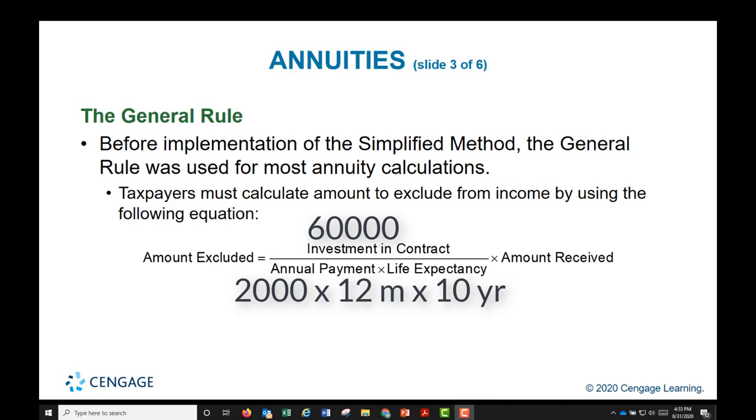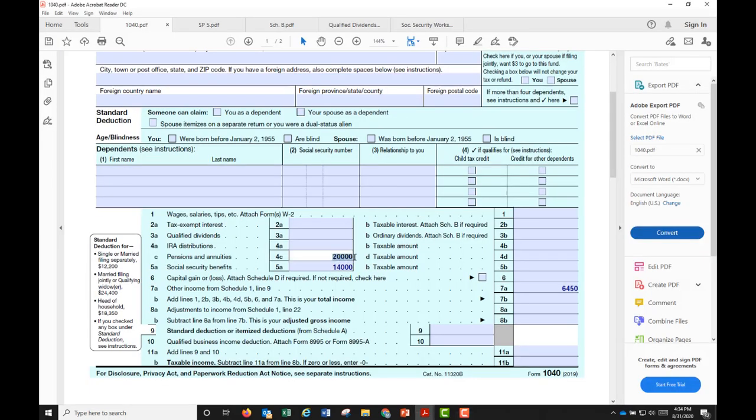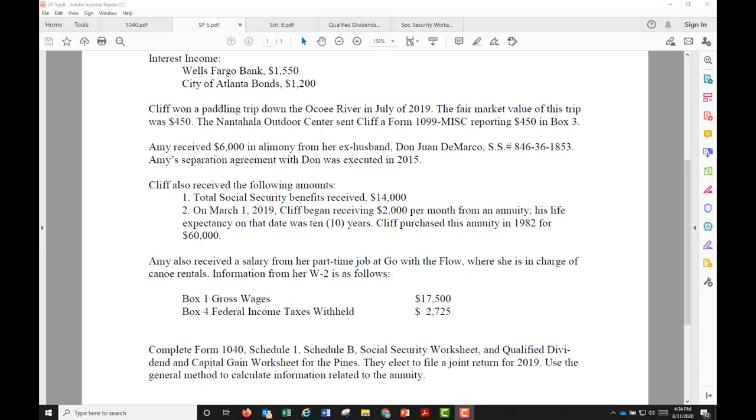That's $20,000, and 25% of that $20,000 will be excluded from tax. The calculation comes out to $5,000 as the amount to exclude from tax. If $20,000 is the amount of annuities and $5,000 is excluded from tax, $15,000 will be taxable income of this annuity.